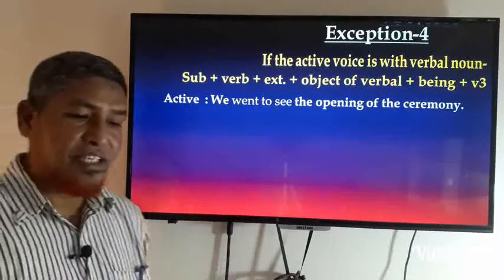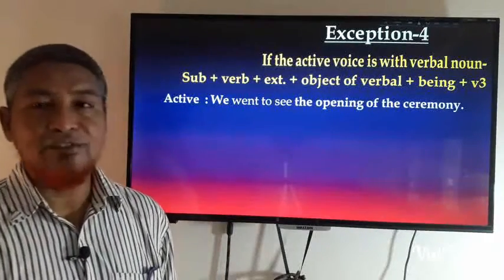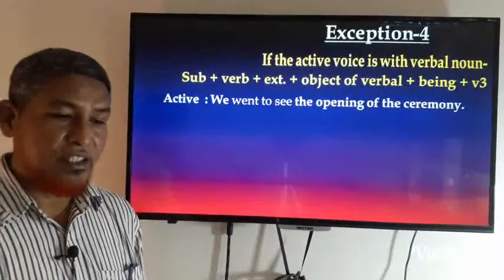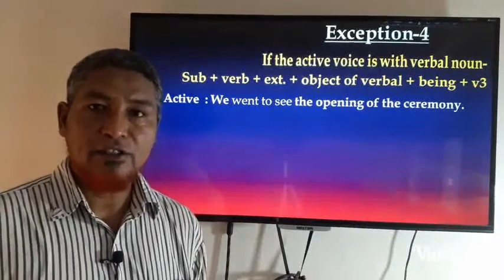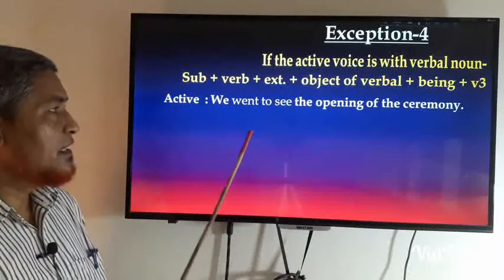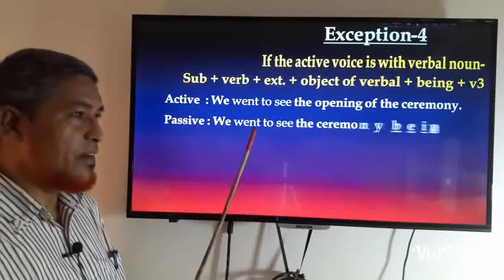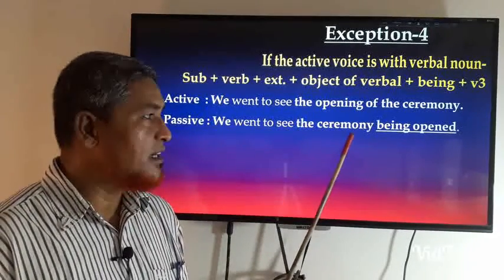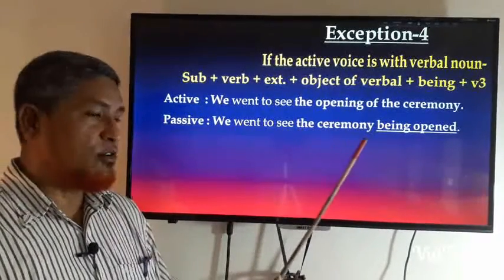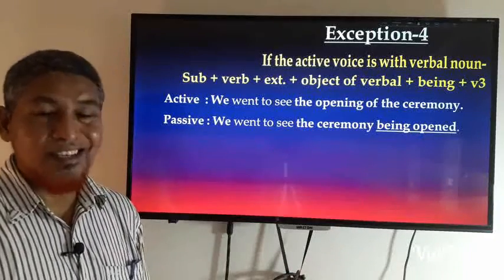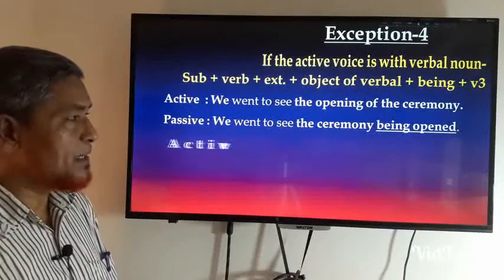First of all, subject and then verb, and then the extension of the verb, and the object of the verbal, and being plus verb 3. If we write the answer, it will be: We went to see the ceremony being opened.